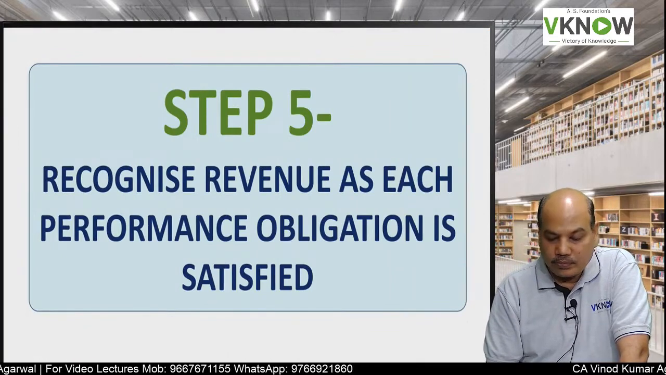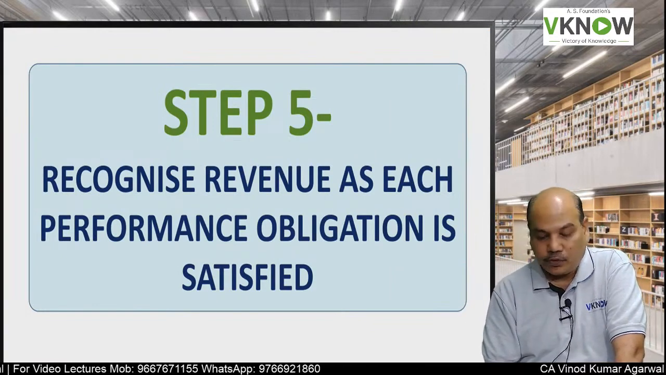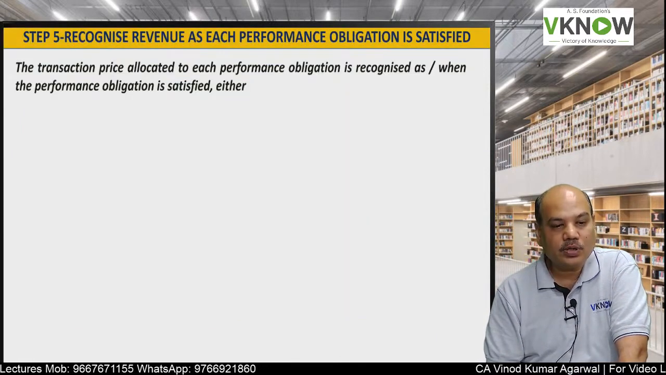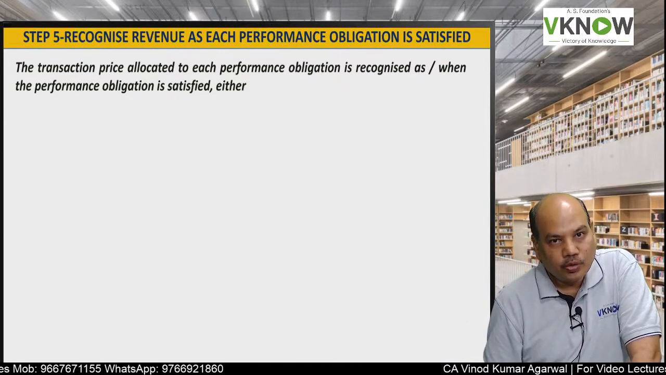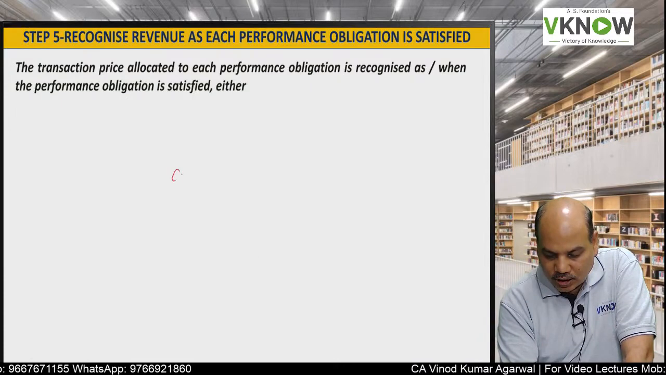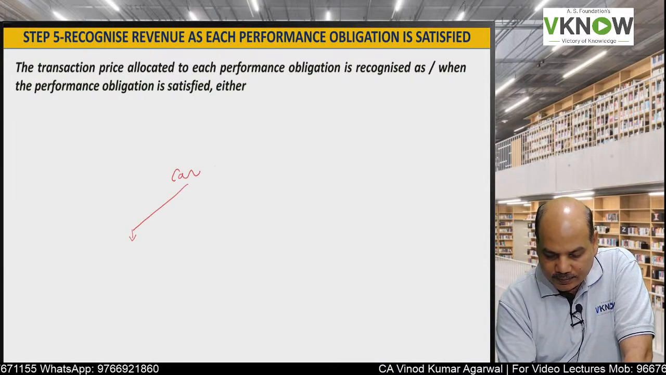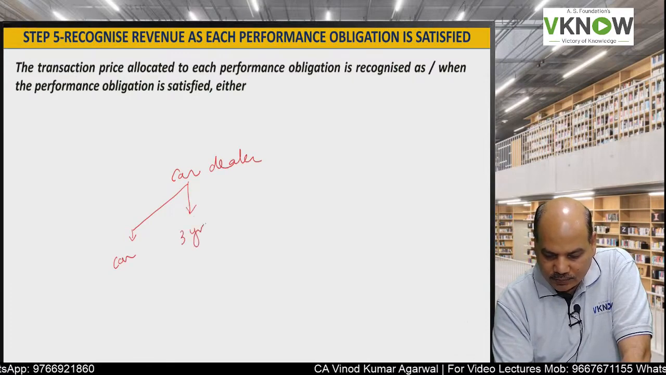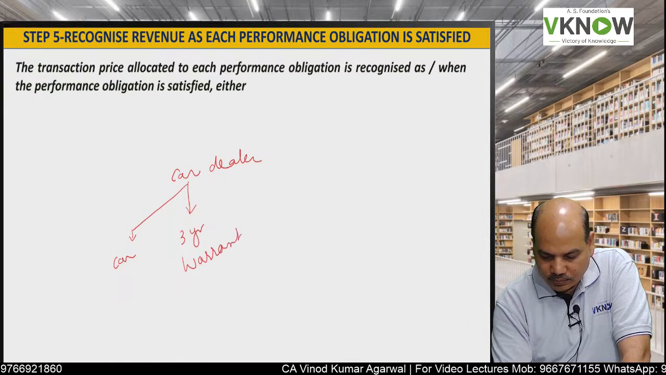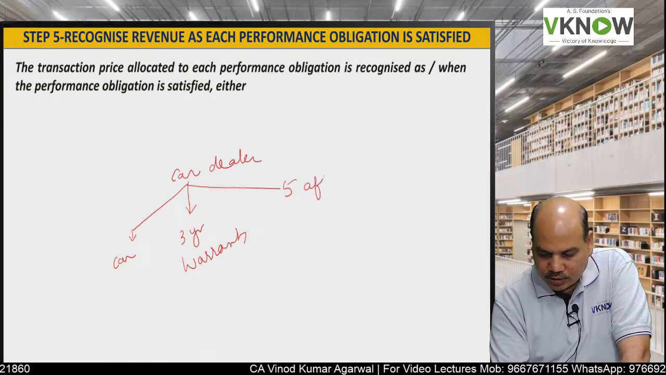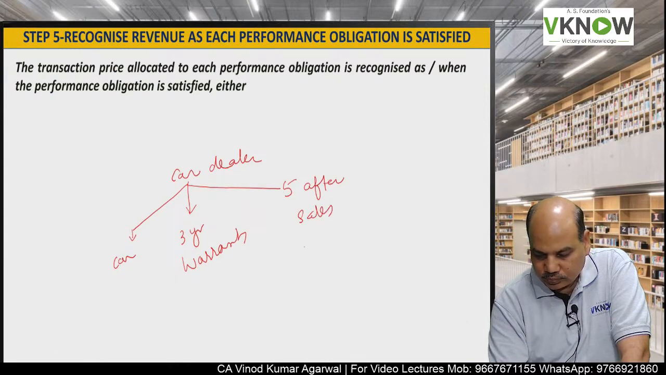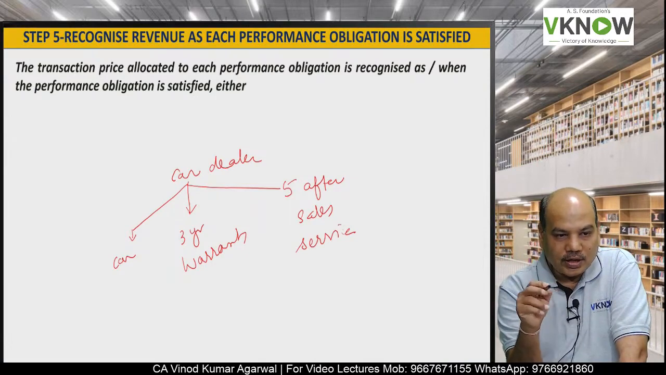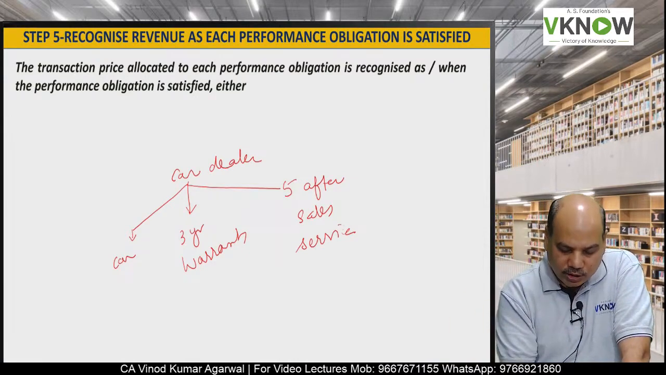Now the last step is recognize revenue as each performance obligation is satisfied. So depending upon what that performance obligation is, the revenue will be recognized. So a car dealer will sell a car, a 3-year warranty, and 5 after sale services. So there are 3 performance obligations. You have to first allocate the transaction price over the 3 performance obligations.